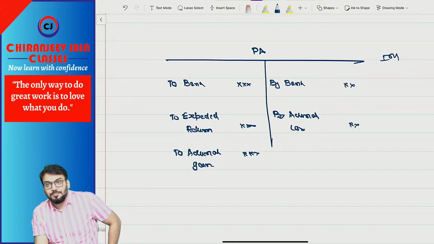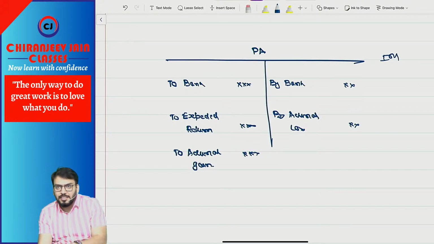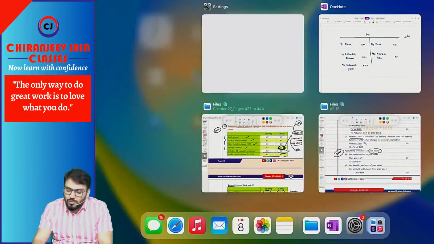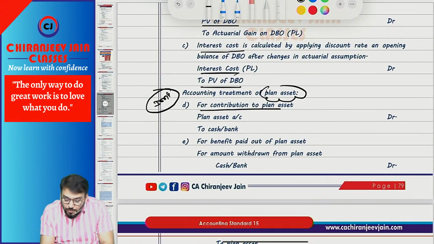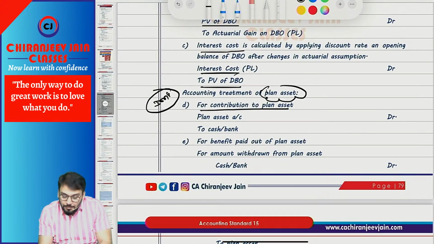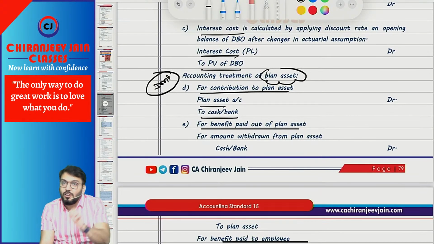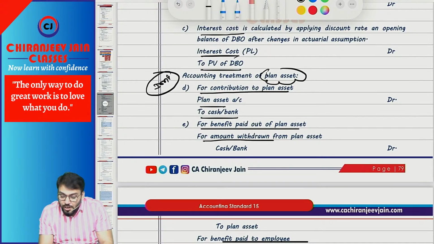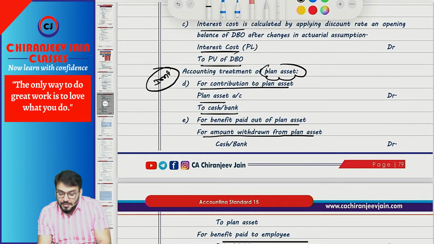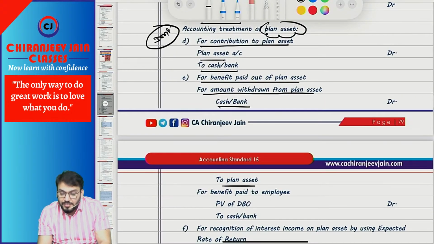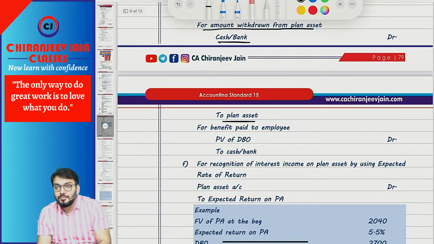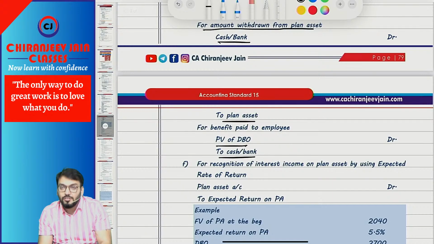They will ask plan asset. This much have you understood? So what journal entry, tell me. For contribution to plan asset, what journal entry? Plan asset debit to cash or bank. For benefit paid out of plan asset, there are two journal entries. First, amount withdrawn from plan asset: cash or bank account debit to plan asset. For benefit paid to employee: present value of DBO to cash or bank.